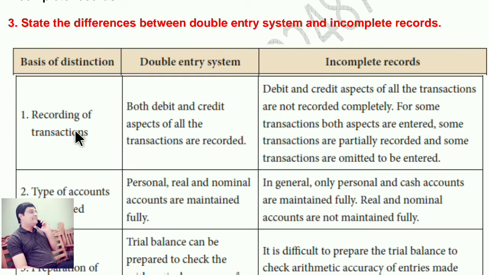First point, recording of transactions. In double entry system, both debit and credit aspects of all the transactions are recorded. In incomplete records, debit and credit aspects of all transactions are not recorded completely. For some transactions, both aspects are entered. Some transactions are partially recorded and some transactions are omitted to be entered.